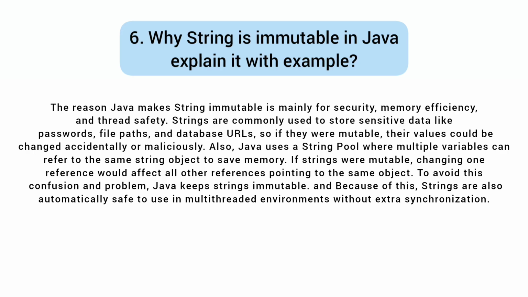Strings are commonly used to store sensitive data like passwords, file paths, and database URLs, so if they were mutable, their values could be changed accidentally or maliciously. Also, Java uses a string pool where multiple variables can refer to the same string object to save memory. If strings were mutable, changing one reference would affect all other references pointing to the same object. To avoid this confusion and problem, Java keeps strings immutable. And because of this, strings are also automatically safe to use in multi-threaded environments without extra synchronization.